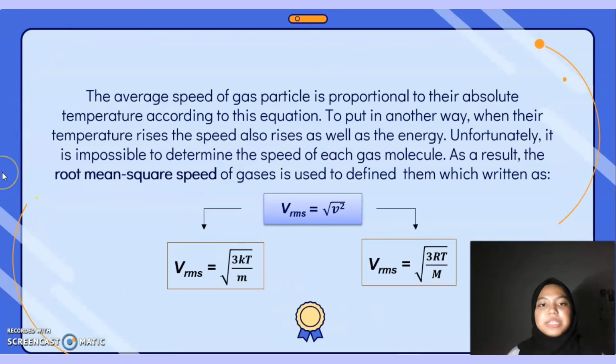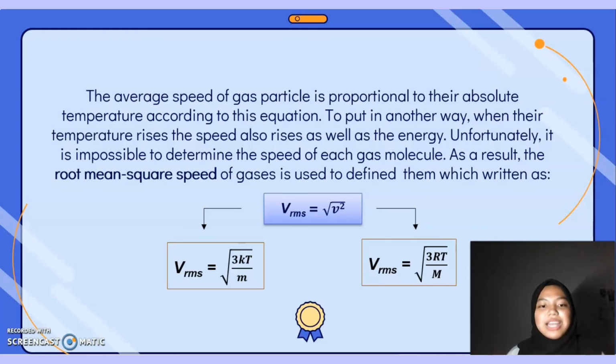Lastly, the average speed of particles is proportional to their absolute temperature according to this equation. To put it another way, when their temperature rises, the speed also rises, as well as the energy. Unfortunately, it is impossible to determine the speed of each gas molecule. As a result, the root mean squared speed of gases is used to define them, which is written as Vrms equal to the square root of v squared, which can be divided into two equations.